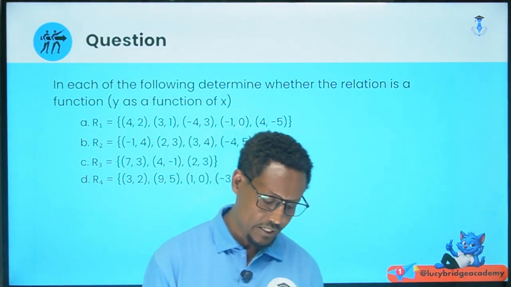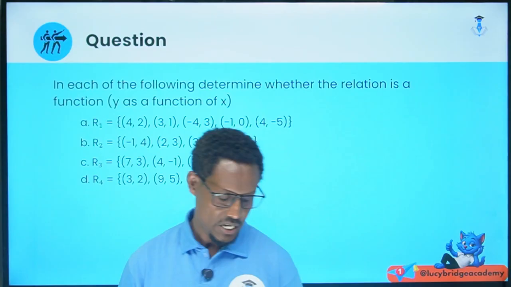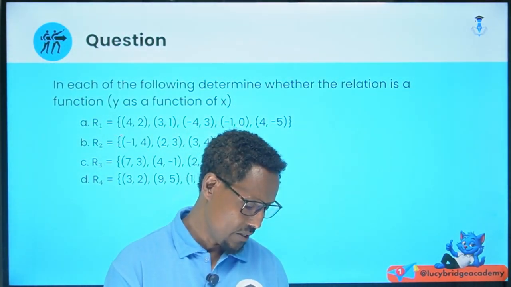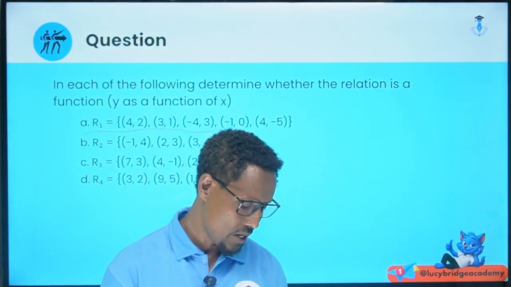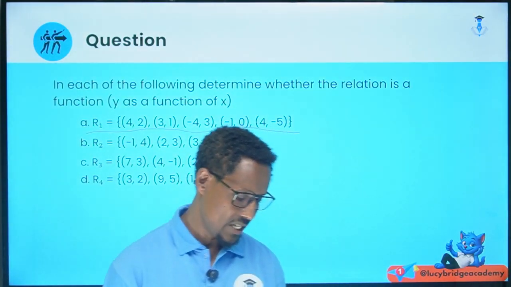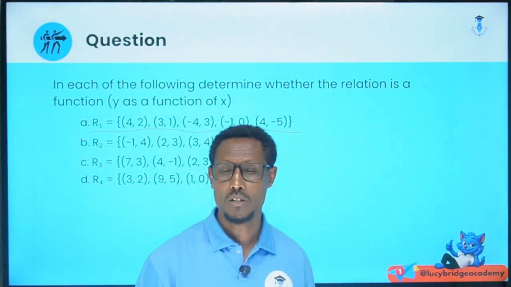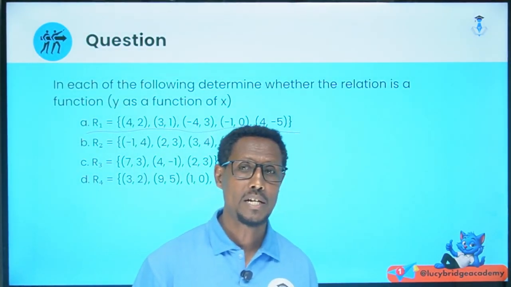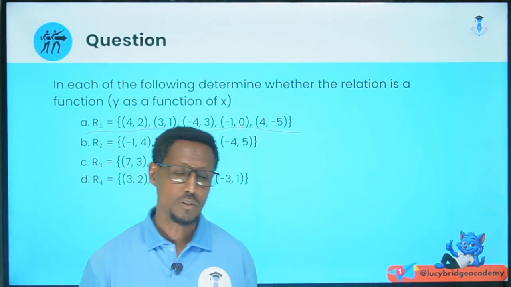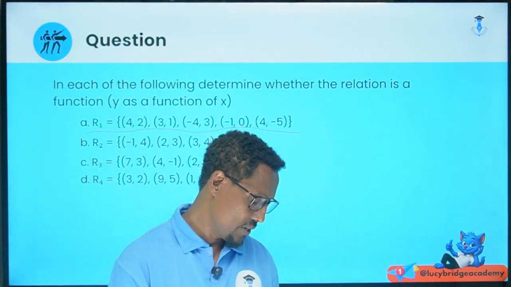In each of the following, determine whether the relation is a function, that is, whether y is a function of x. Look at the first relation R1. We know that a function is a relation, but what kind of relation? We must not forget the definition: no two ordered pairs have the same first element.